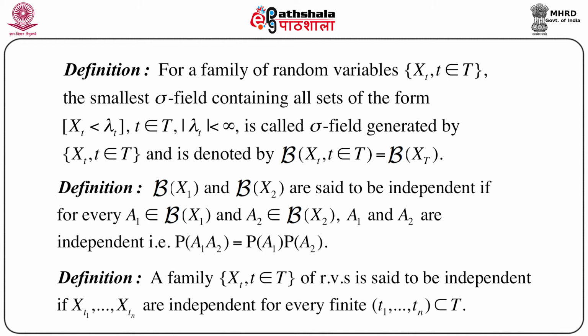So now another definition along the same line: there is a family Xt, t belongs to capital T, of random variables.